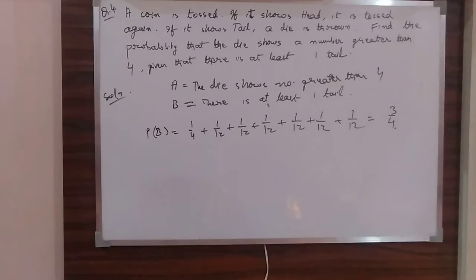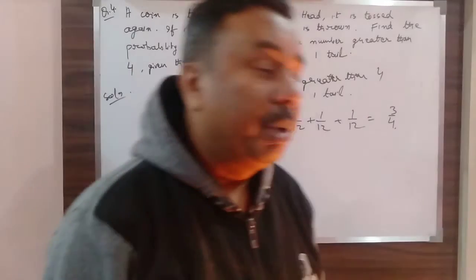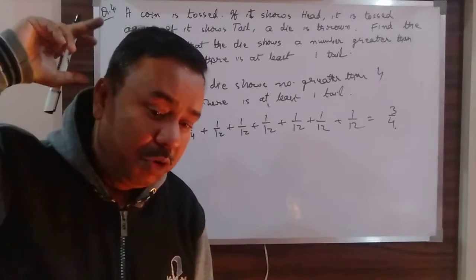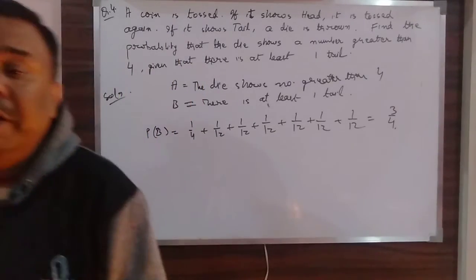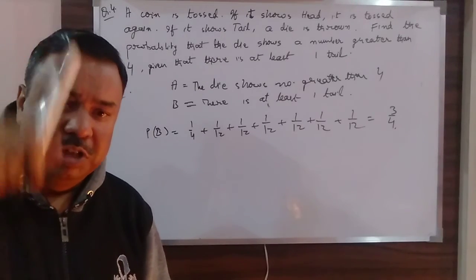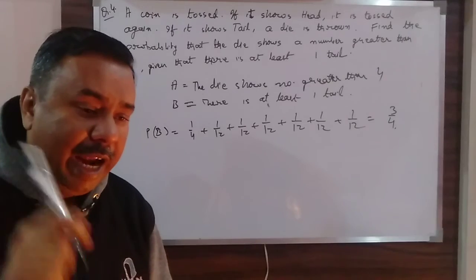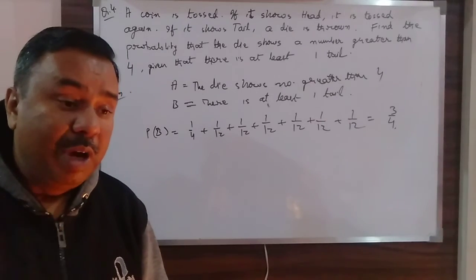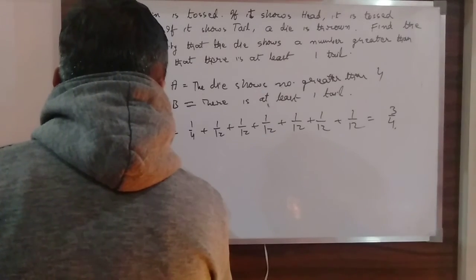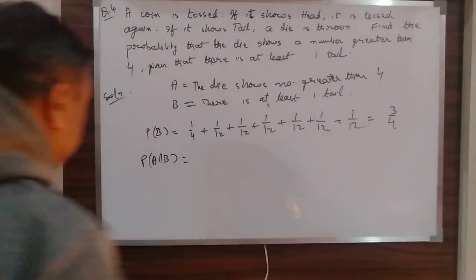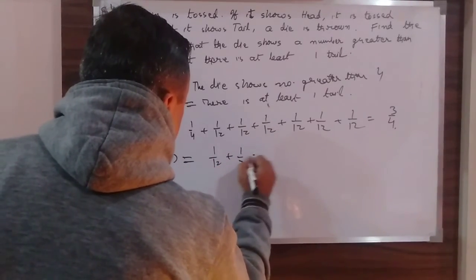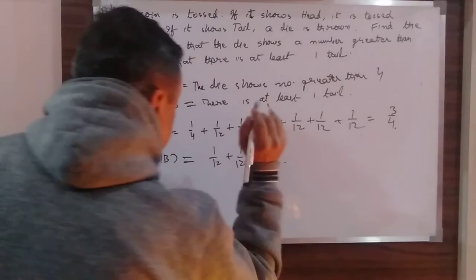Okay, now what is the probability of A intersection B? That means you are getting tails also and you are getting a number greater than 4 also. That is only in 2 cases. The first throw should be tails, and the second throw of the die is giving you either 5 or 6. So there are only 2 cases. So P(A intersection B) is 1 by 12 plus 1 by 12, that is 1 by 6.